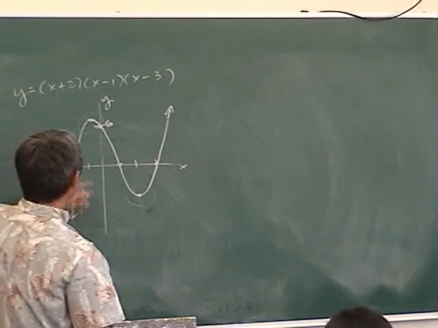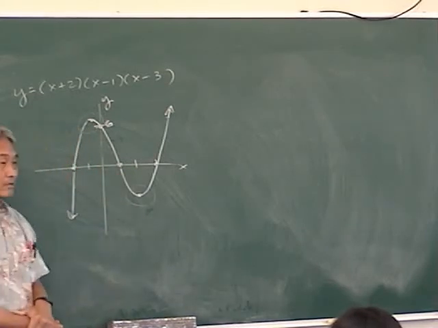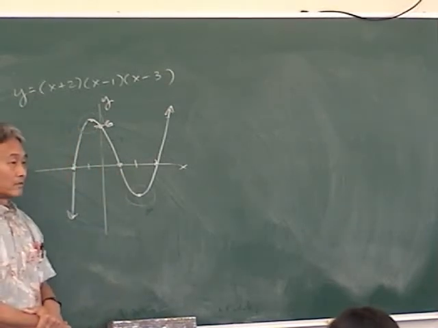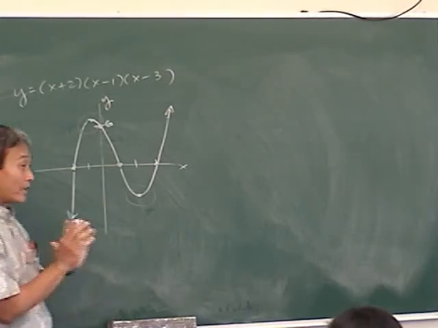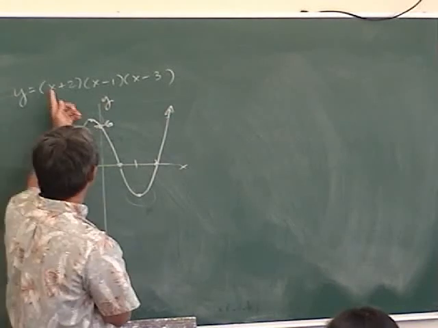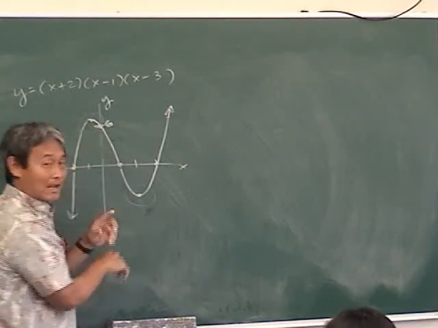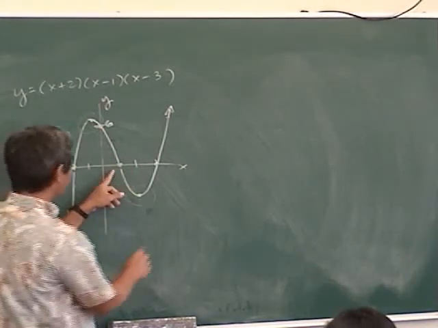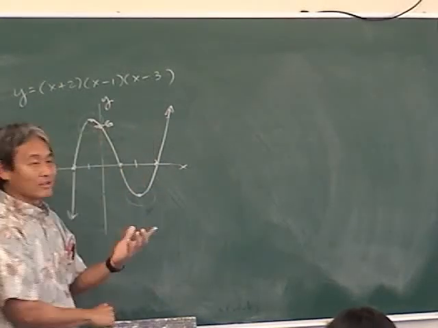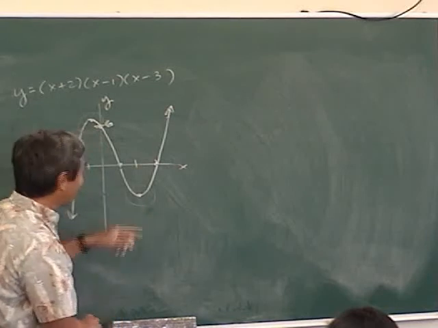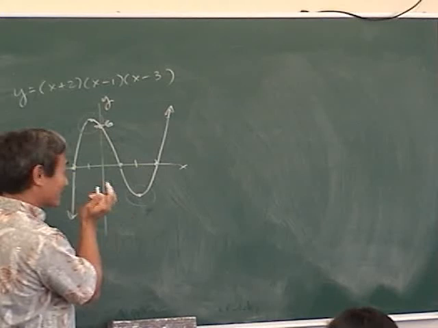Okay, now true or false? This local maximum point occurs halfway between the two x-intercepts. True or false? It's false. That only happens when you have a parabola. Once you hit third degree or higher, it's not going to be halfway in between. It's somewhere near halfway, but not exactly. What about here? True or false? The local minimum occurs halfway between the two x-intercepts. False, right? Do we know exactly how low to go? No, we don't. So tonight, I just want to see a sketch, okay?